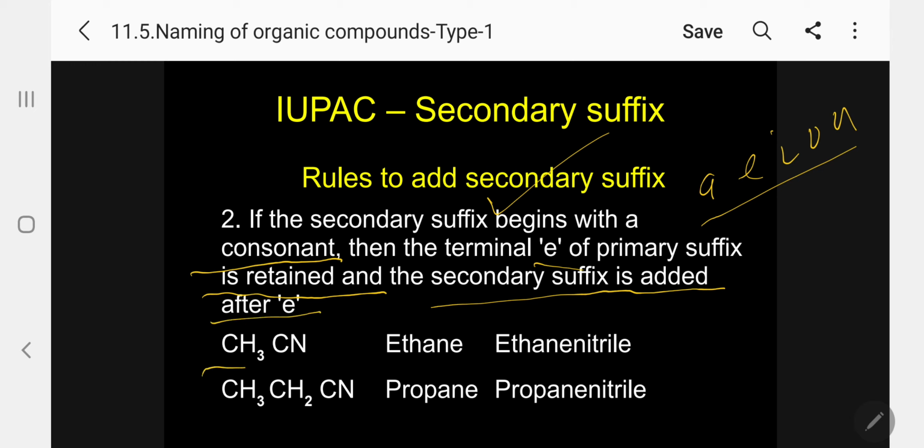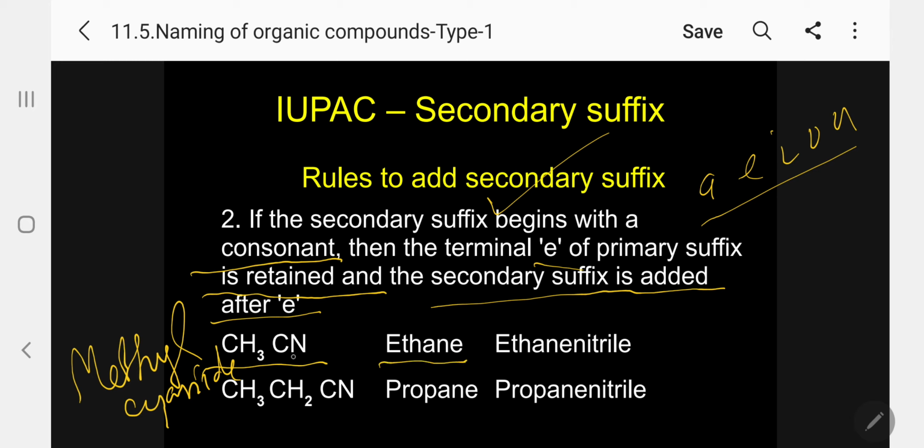A specific example: CH3CN, common name methyl cyanide. So what is the parent? Ethane. What is the suffix for CN? Nitrile. Nitrile is the suffix. I will give the table later, you can memorize. So what am I doing now? As per the rule, the E is there, but in nitrile, N is the first letter of the suffix. It is a consonant. So I need not drop E. I will simply add: ethane nitrile.